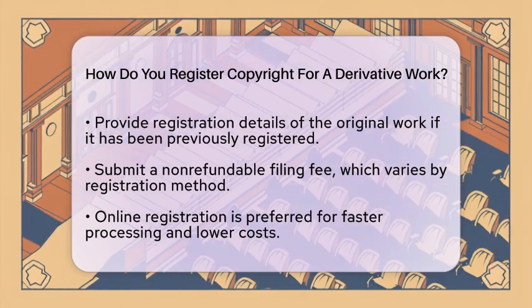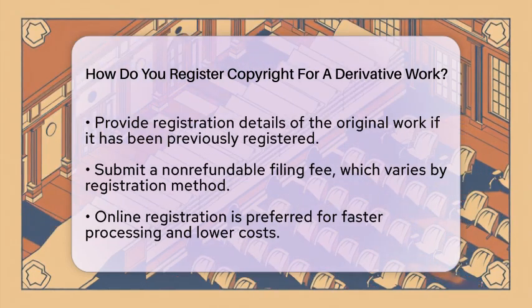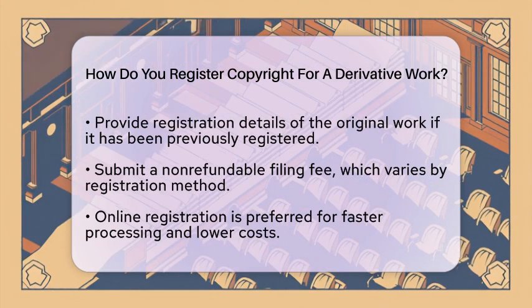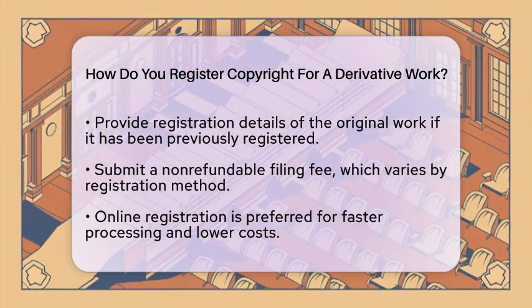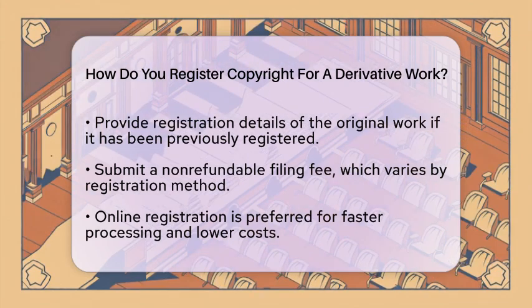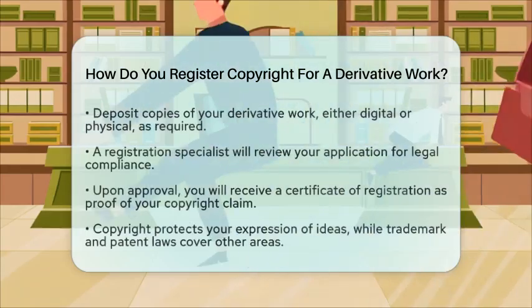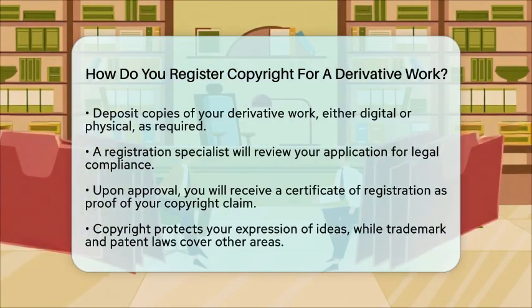Once you submit your application, a registration specialist will review it. They will check to see if your claim meets the legal requirements. If everything is in order, you will receive a certificate of registration. This certificate serves as public proof of your copyright claim in the derivative work.